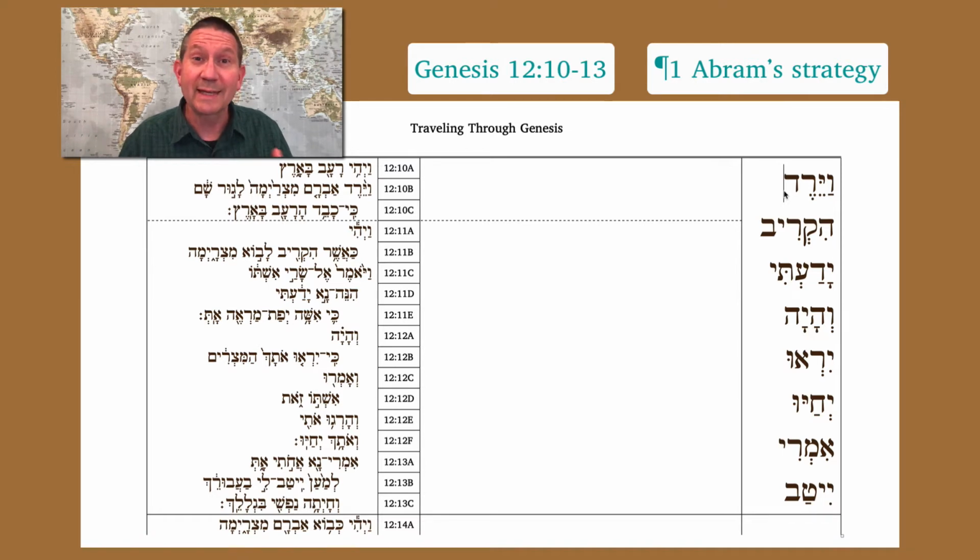We start with vayihi, a common technique for starting a paragraph. Vayihi ra'av ba'aretz, there was a famine in the land. Vayered Avram mitzrayimah lagur sham. So let's take a look at vayered. How will we parse it? Well, there's nothing at the end. At the beginning, we have vav pitak dagesh, so it's a preterite. The dagesh is in the prefix, which is a yod. So prefix yod and no ending, 3ms.